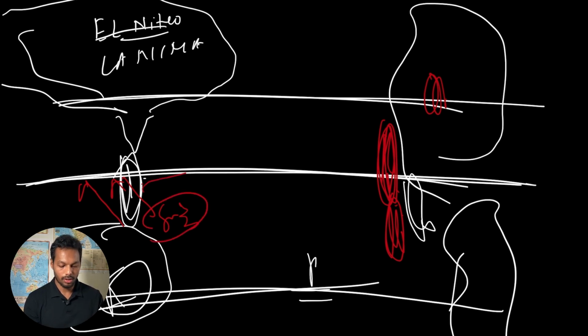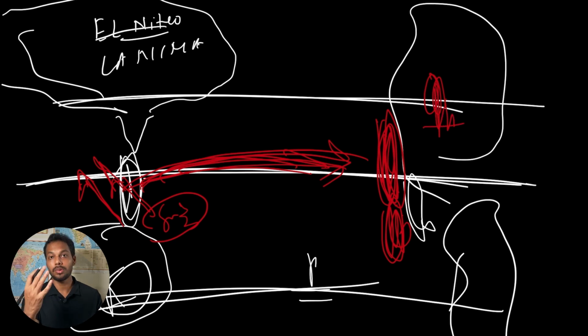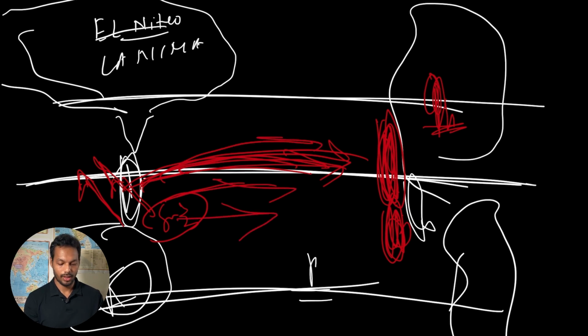The global wind circulation will weaken, and this water current, which was moving in a normal year like this, will move towards the east, because there is warm temperature over North America and the eastern Pacific. So this wind will move like this, and this southeast trade wind will weaken, because it is diverting towards the east.